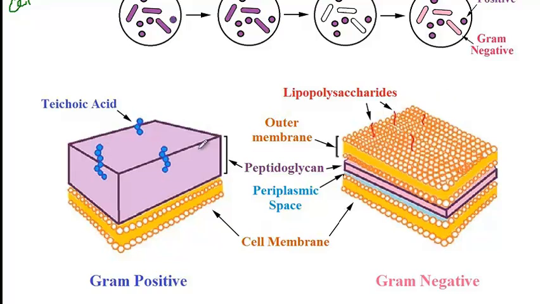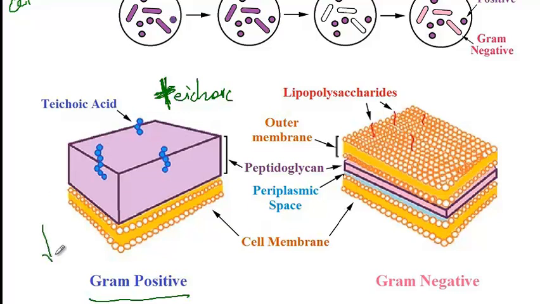And the way I memorize it is that I always tell that teichoic acid, T looks like a plus, teichoic acid. So that's how I remember that there is teichoic acid in gram positive cells versus there is lipopolysaccharides in gram negative cells. Now you can see how the peptidoglycan cell wall is very thick in gram positive bacteria.